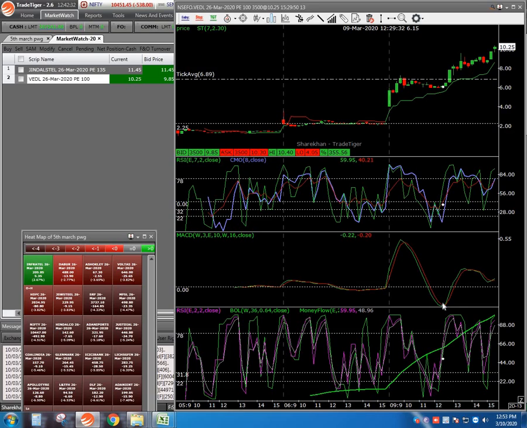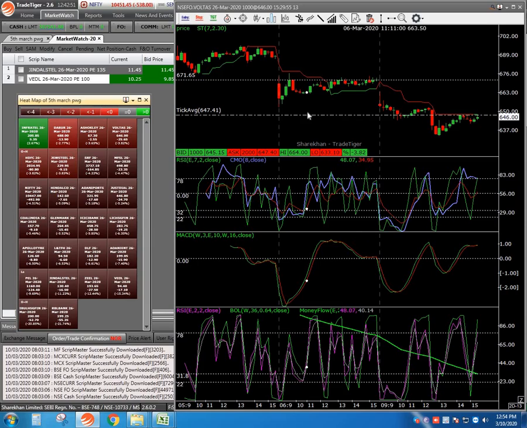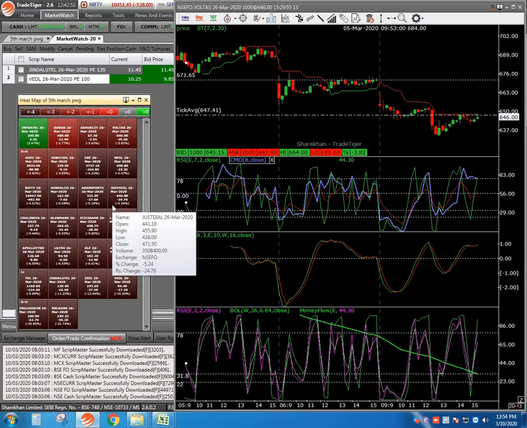When the MACD bottom crosses, this is the exact place. If I keep the cursor here, it is coinciding with that. From there onwards, 6 rupees 15 has become almost 10 rupees. Around 70 to 80% profit was there. So in this chart, you will get all these things like this. This is how you can trade in that. This is as far as PWG is concerned.